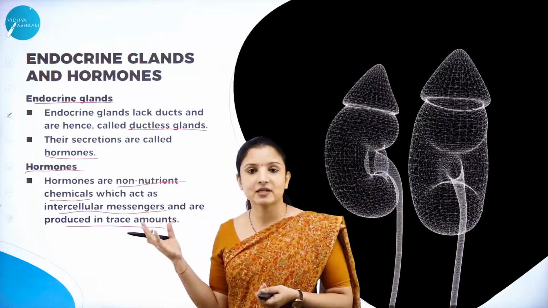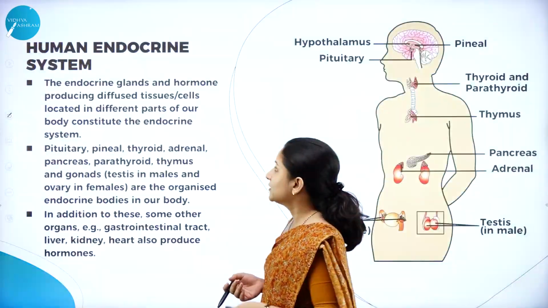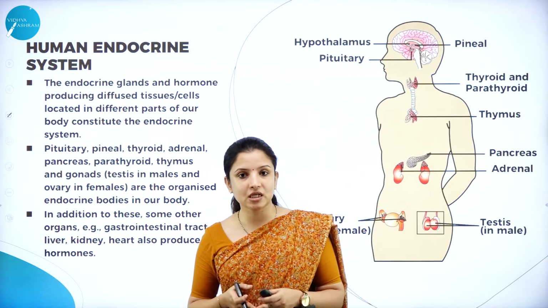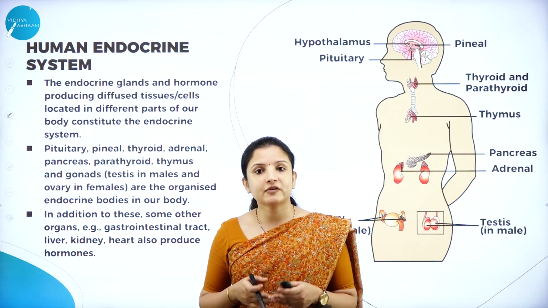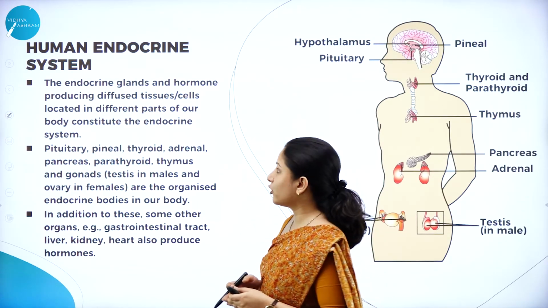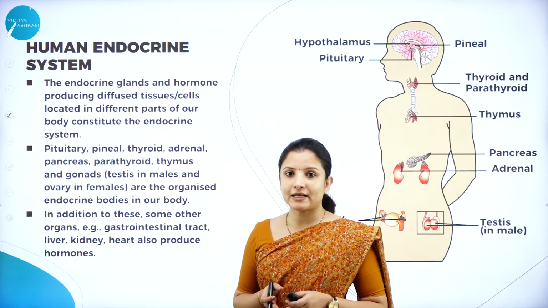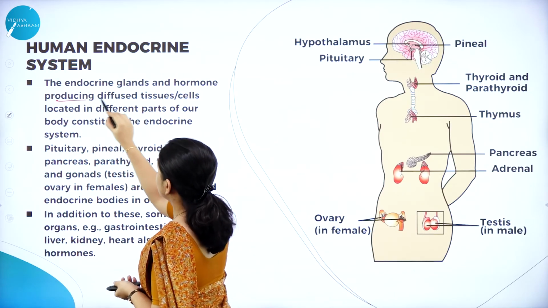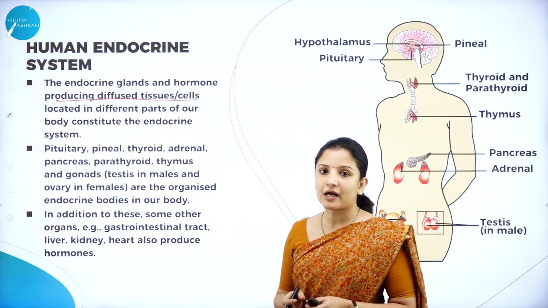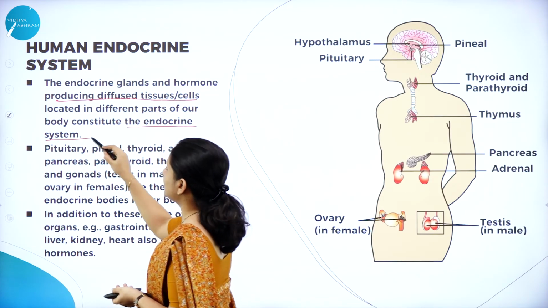So from where do the hormones get secreted? They are secreted by the endocrine glands. We shall study the human endocrine system in detail, what the different hormones are that the endocrine glands secrete in the human body, and what their functions are. The endocrine glands are hormone producing diffuse tissues or cells located in different parts of the human body, and they constitute the endocrine system.